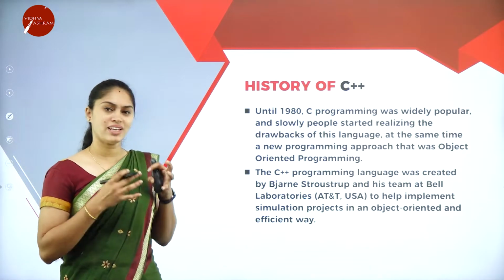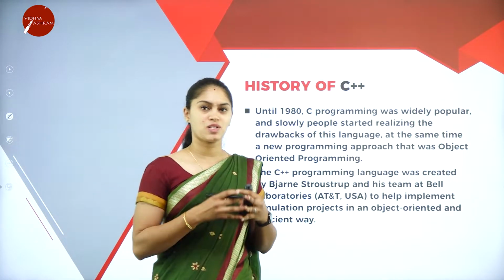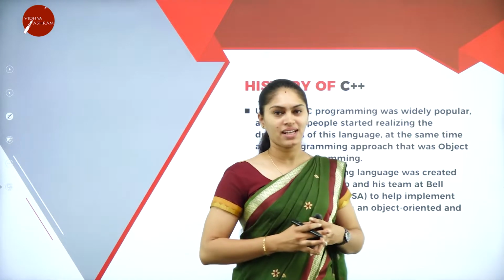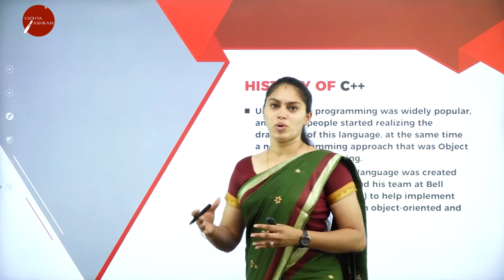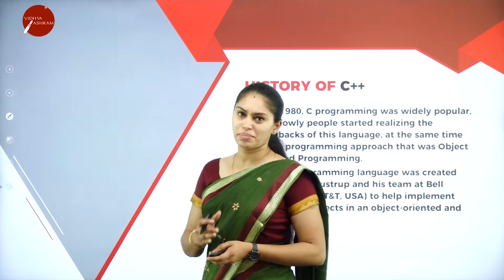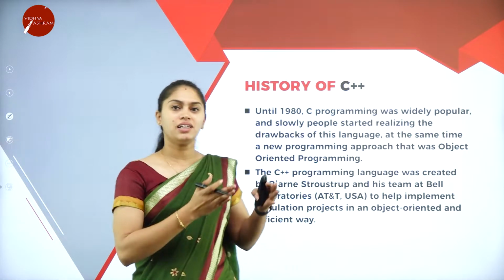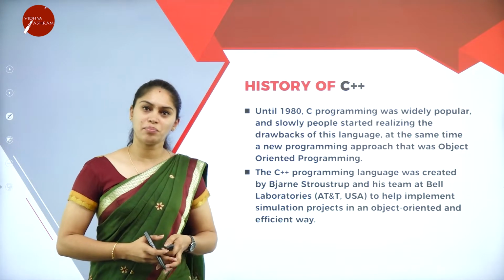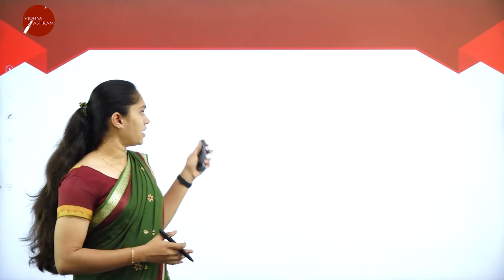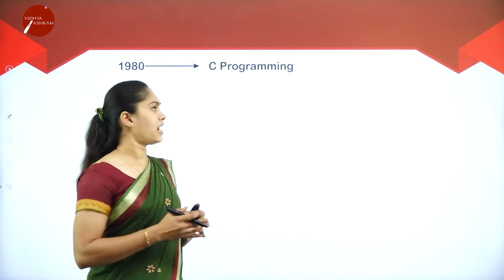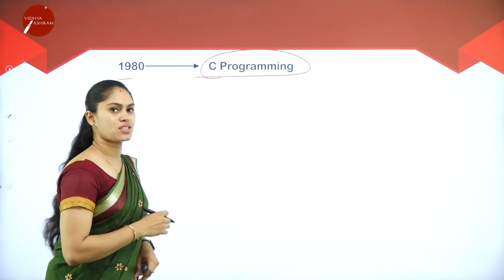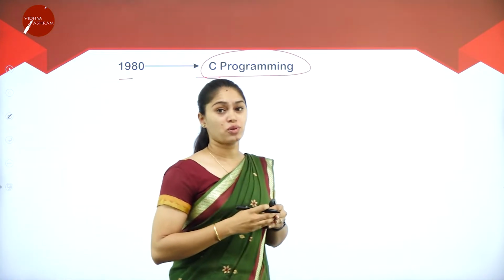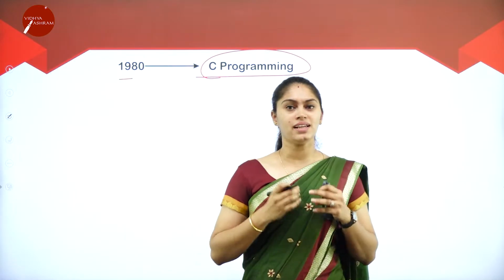When it comes to the history of C++, we all know the C programming language. Earlier we were having C programming. In the 1980s, people thought that C was the popular programming language, one of the procedural oriented programming languages.